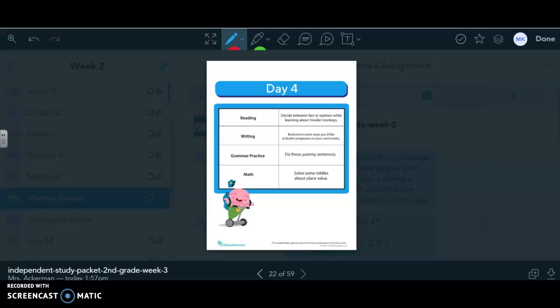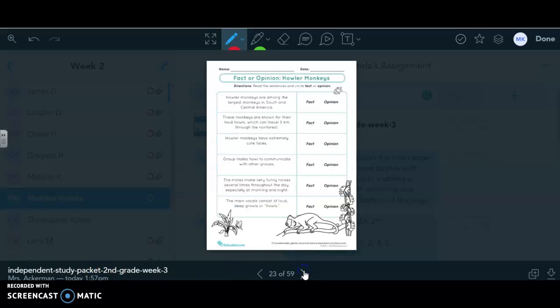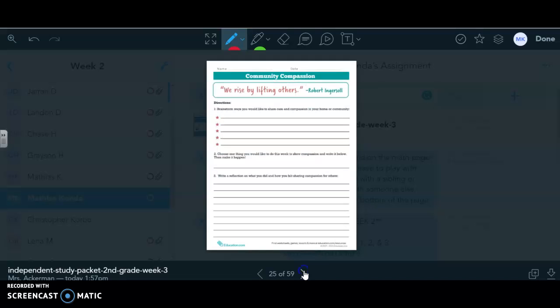This is day 4 directions for your week 3 packet. For reading today, you are going to read these sentences about howler monkeys, and you're going to choose whether or not those sentences are facts or opinion. Just go ahead and circle the sentence, okay? You're doing that on this page and this page, okay? That is what you are doing for reading on day 4.